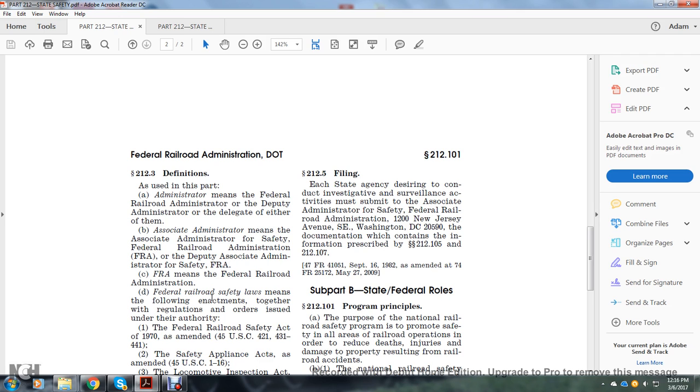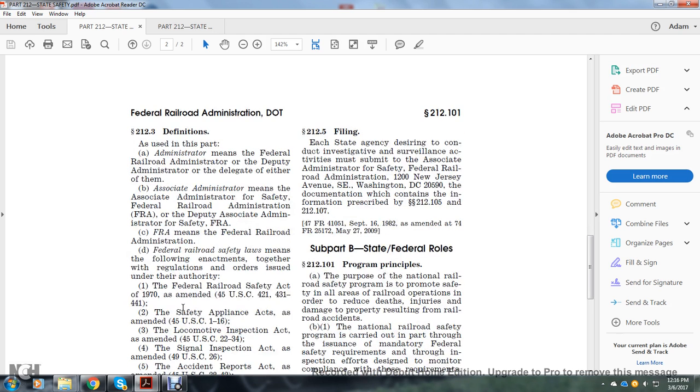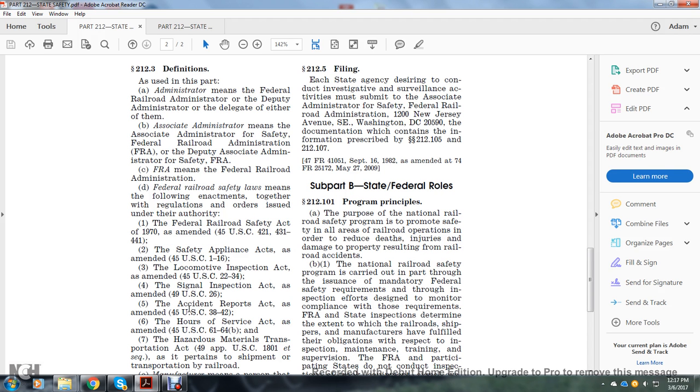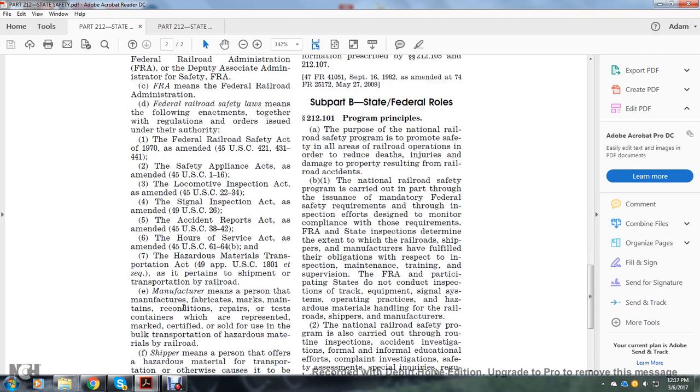Federal Railroad Safety laws means the following enactments, together with regulations issued under their authority: the Federal Railroad Safety Act of 1970, as amended, Title 45 U.S. Code 421, 431 through 441; the Safety Appliance Acts, as amended, Title 45 U.S. Code 1 through 16; the Locomotive Inspection Acts, as amended, Title 45 U.S. Code 22 through 34; the Signal Inspection Act, as amended, Title 49 U.S. Code 26; the Accident Reports Act, as amended, Title 45 U.S. Code 38 through 42; the Hours of Service Act, as amended, Title 45 U.S. Code 61 through 64B; and the Hazardous Material Transportation Act, 49 Appendix U.S. Code 1801, as pertains to the shipment and transportation of hazardous materials by railroad.